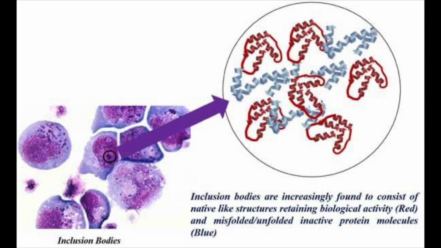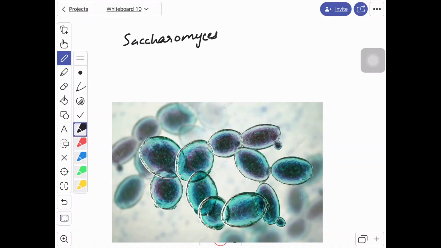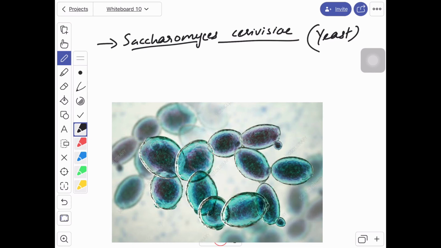So to avoid or minimize this, for eukaryotic genes we actually use the host Saccharomyces cerevisiae. This is normal yeast, a simple eukaryote. So instead of using a prokaryotic host, we started using a eukaryotic host, so that we can have all the eukaryotic machinery in the yeast.